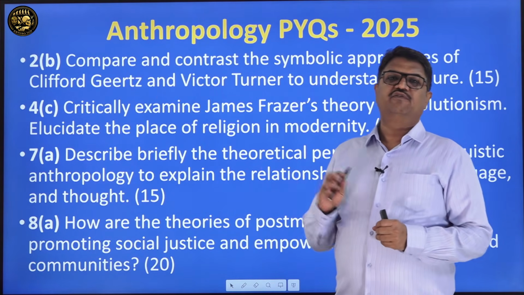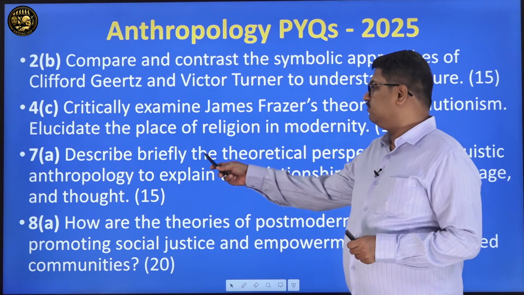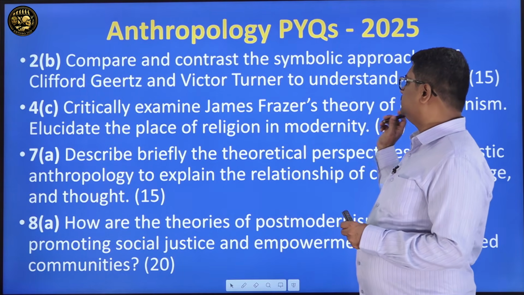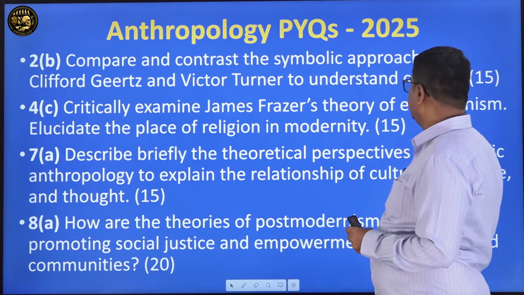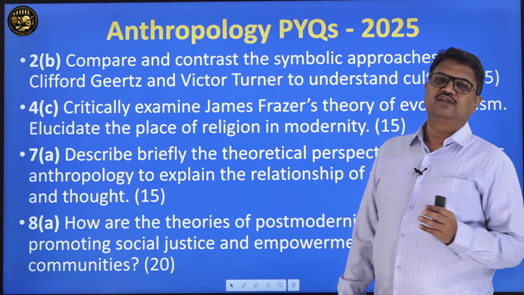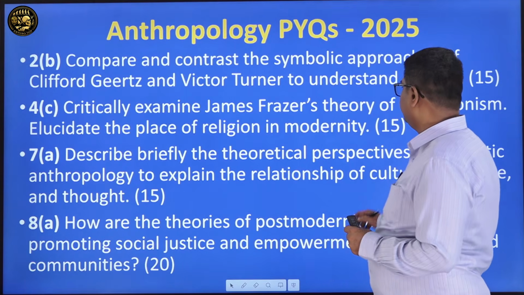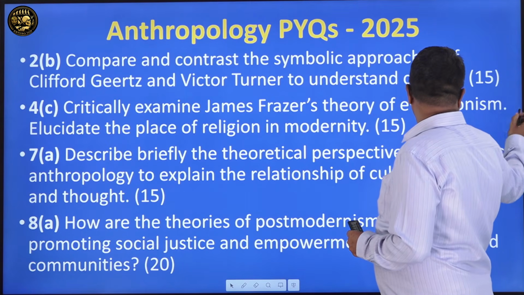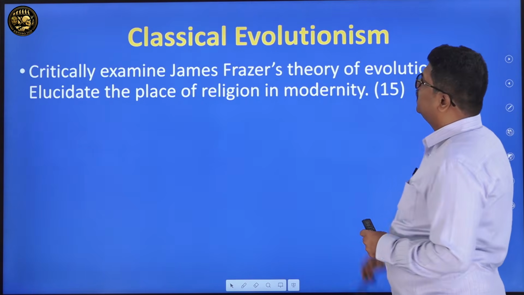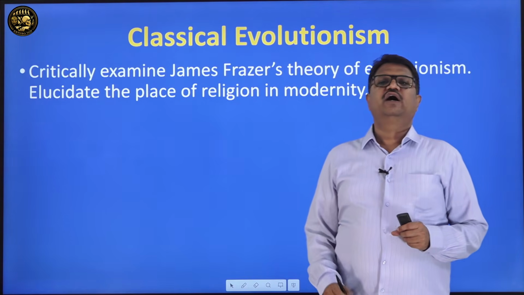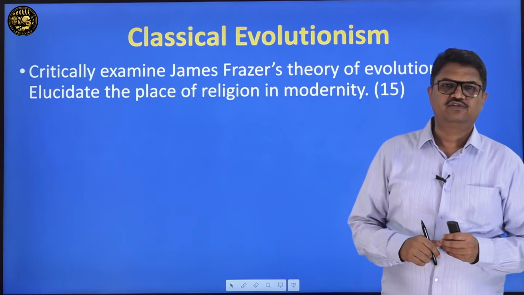So presently we will discuss question number 4C: critically examine James Frazer's theory of evolutionism, and also the other part of the question, elucidate the place of religion in modernity. It has come for 15 marks. So, as we have noted, this question comes under the theory called classical evolutionism.